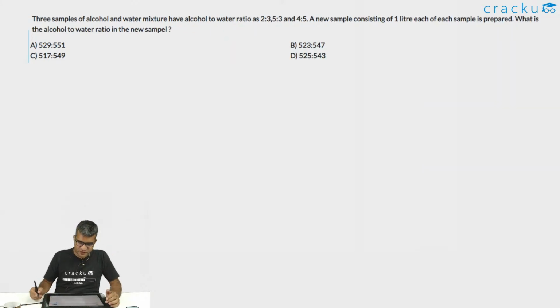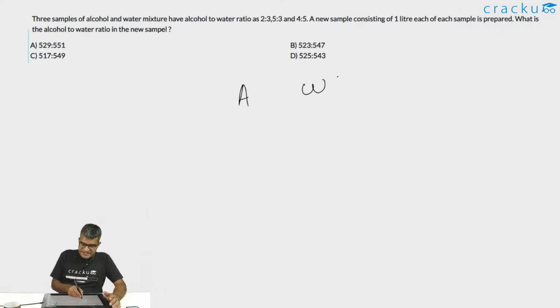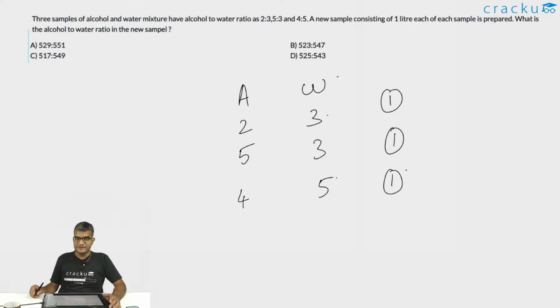Okay, in this question we are told that there are 3 samples of alcohol and water mixture. The ratio in the first is 2:3, the ratio in the second is 5:3, and the ratio in the third is 4:5. And they are mixed such that 1 liter of the first sample, 1 liter of the second sample, and 1 liter of the third sample are mixed. What is the ratio of alcohol to water in the new sample, which is completely mixed?